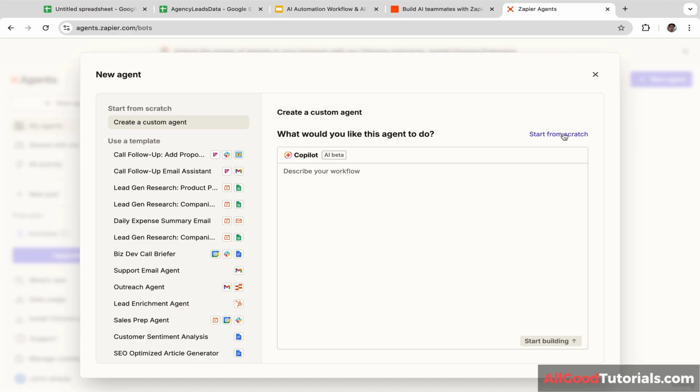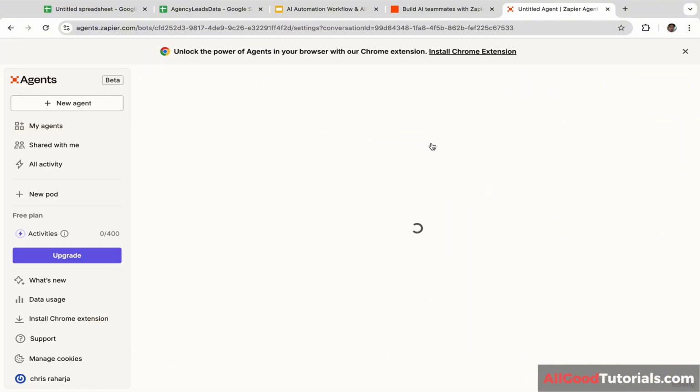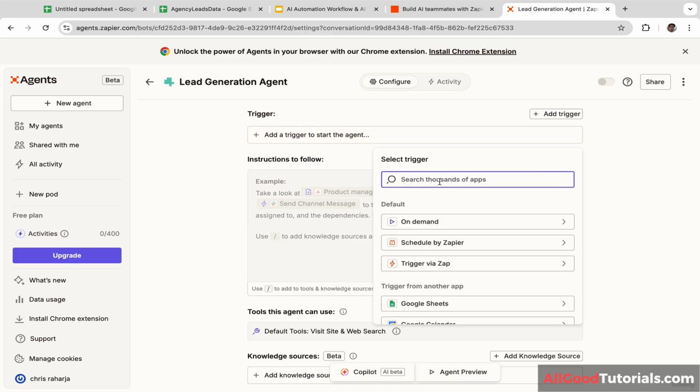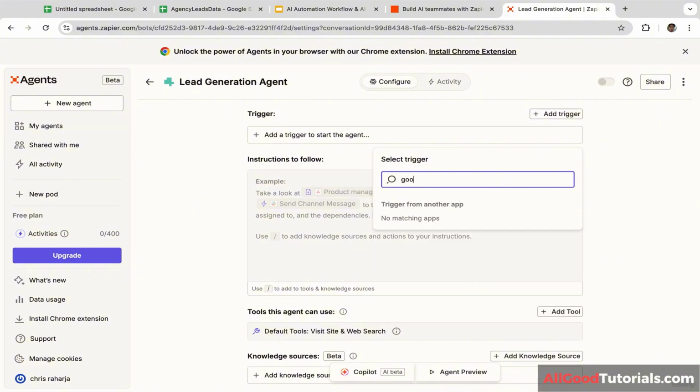In this case, we are going to build the agent from scratch. So let's click this, start from scratch, and you will be redirected to the editing page. Okay, firstly, I'm going to name the agent lead generation agent. You can name it whatever you want. It is totally up to you. Next, we are going to add the trigger. Let's click this and let's type in Google Sheets.